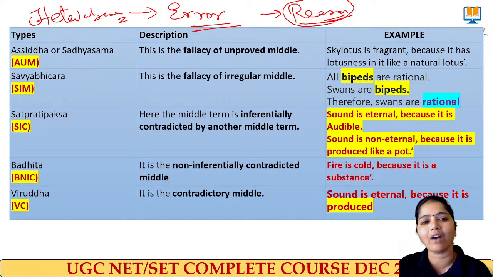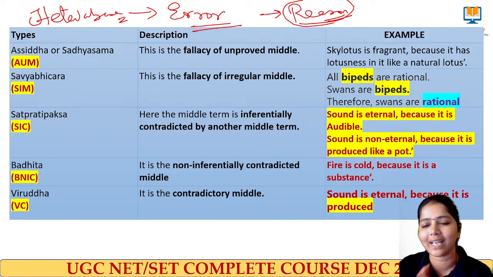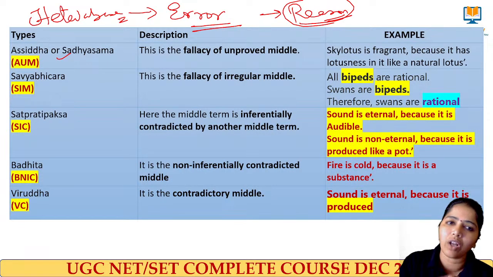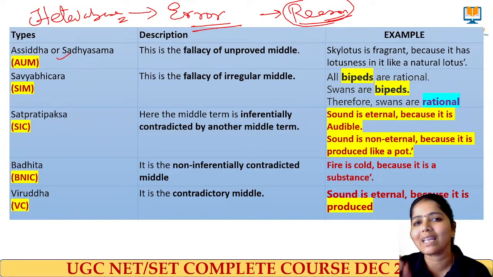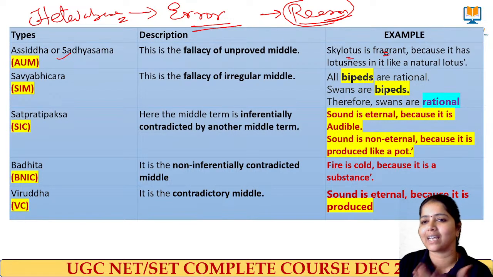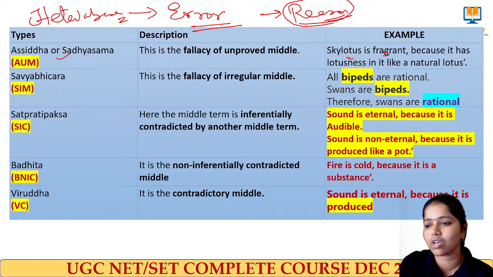Here we have 5 types of Hetvabhasa. Please listen to the words and the example so you can understand it well. The first one we call Asiddha fallacy. Asiddha fallacy means whenever the reason I have given is not proved. Example: the sky lotus is said to be fragrant because it has lotusness in it, like a natural lotus.